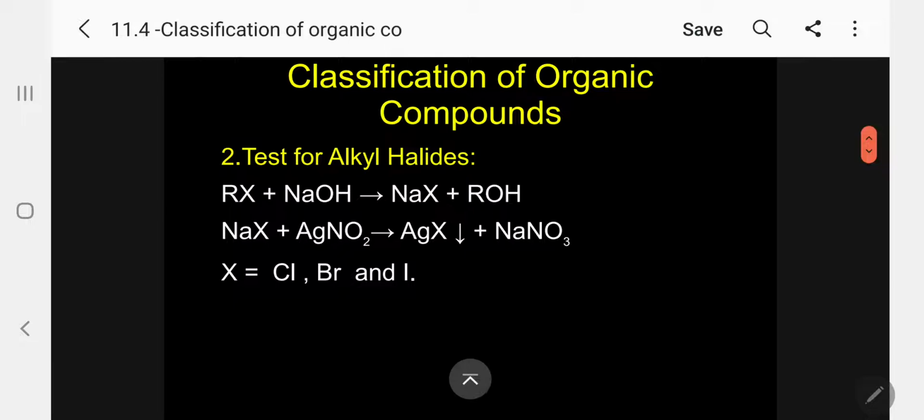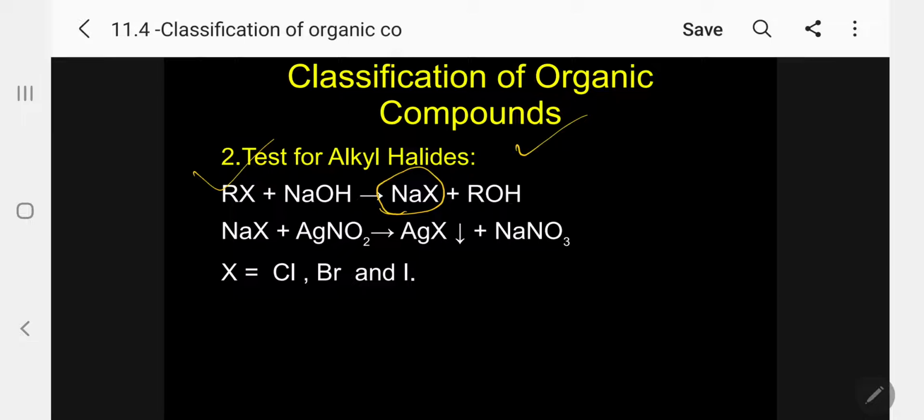So, within one test, I can differentiate alkane, alkene and alkyne. That was the test for hydrocarbons. Now, let's come to the test for alkyl halides, general formula RX. The halide in the organic compound is present in a covalent bond. When it is fused with strong sodium hydroxide, it is converted to the inorganic form, sodium halide.